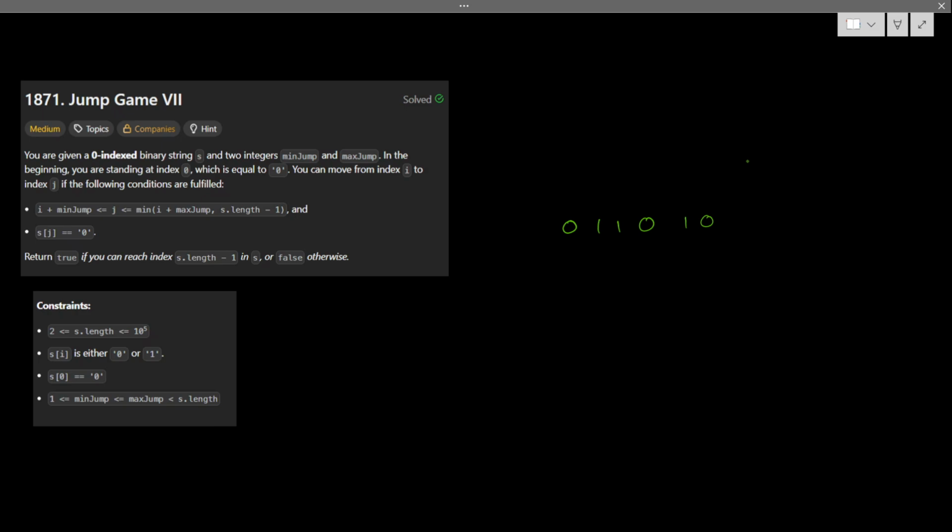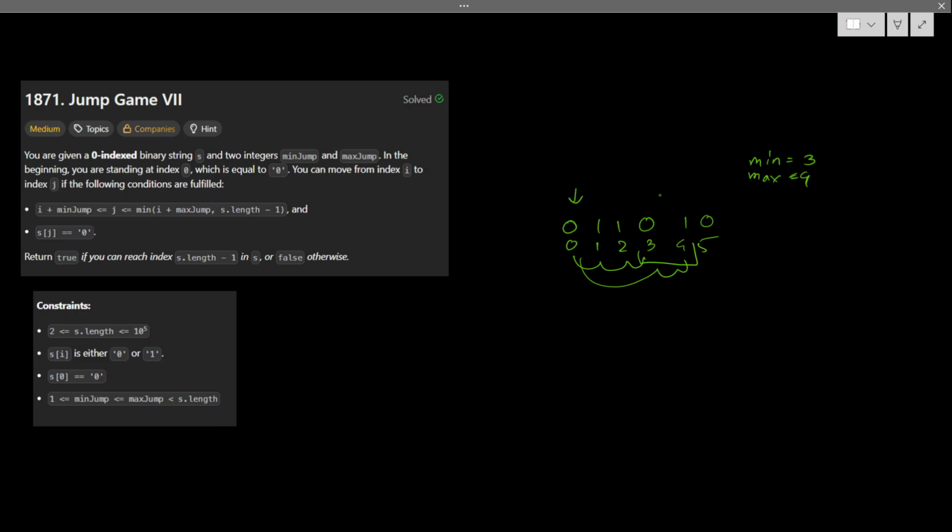Let's say my minJump is 3 and maxJump is 4. Starting from here, minJump 3 means 0, 1, 2, 3, and maxJump 4 means 1, 2, 3, 4. So within this range I can jump.